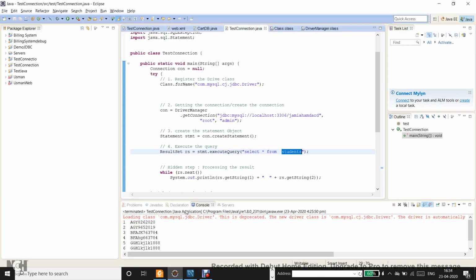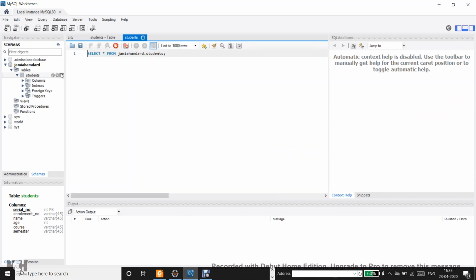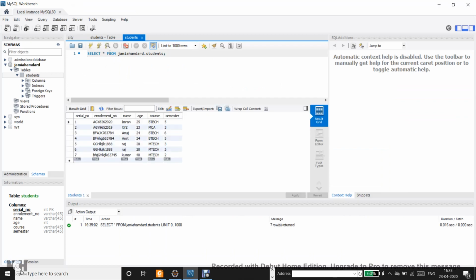But in our code, when you call this statement select star from the table, it gets all the rows. If you try to view the data, you can run the select query from either your command line console program or from your Workbench. So select star from Jamia Hamza dot student.